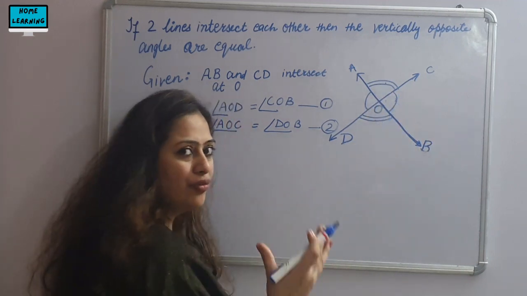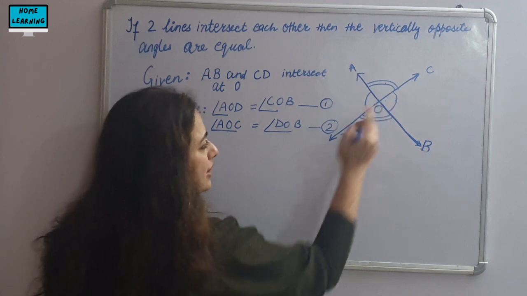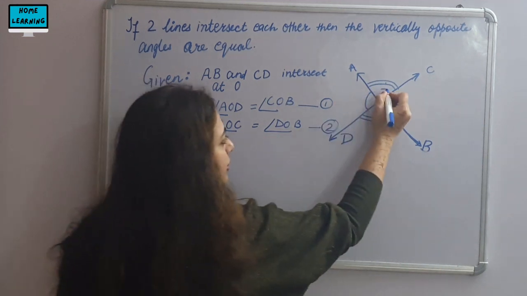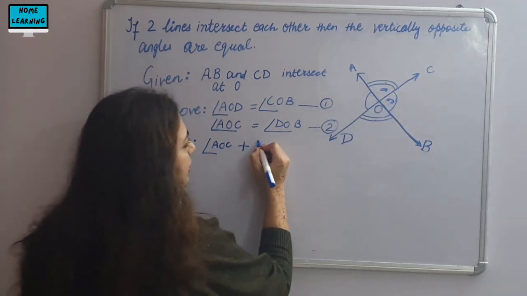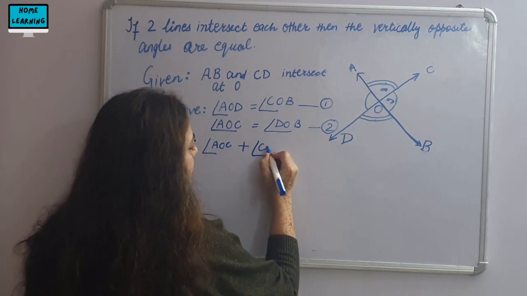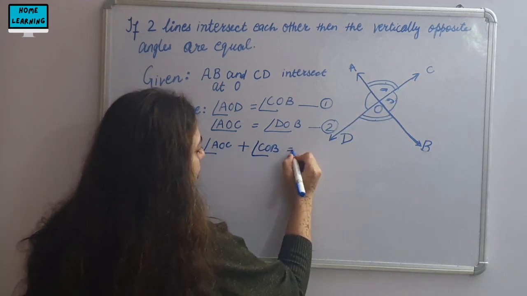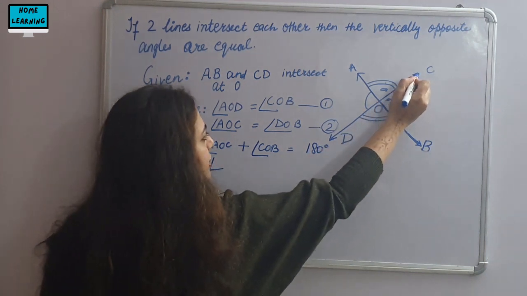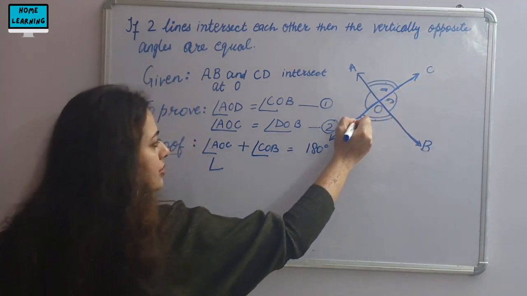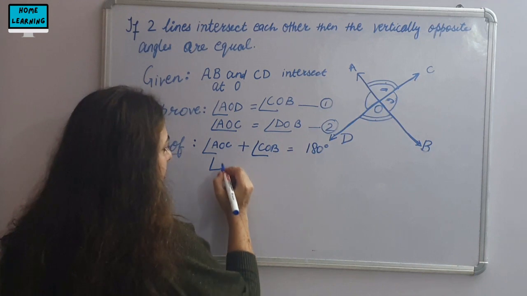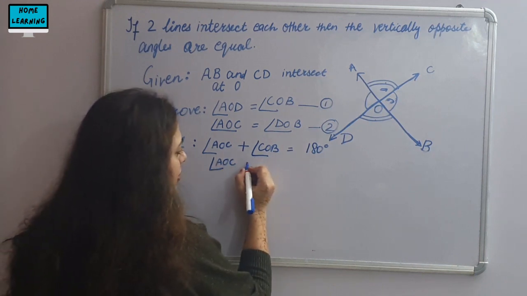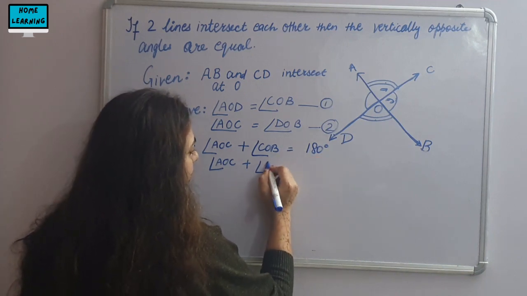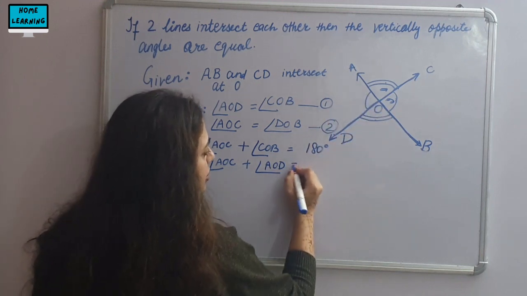Whenever there is a pair of angles on a straight line, then the sum of these angles is 180 degrees. So you will write angle AOC, this one and this one, plus angle COB is equal to 180 degrees. Similarly, take this line CD and these two angles, angle AOC plus angle AOD is equal to 180 degrees.